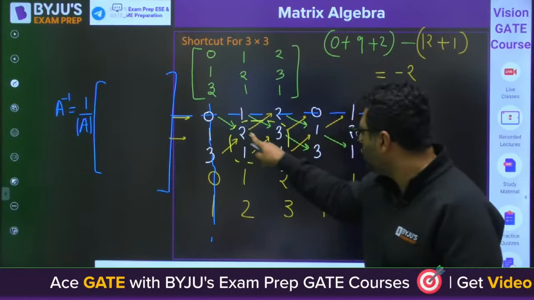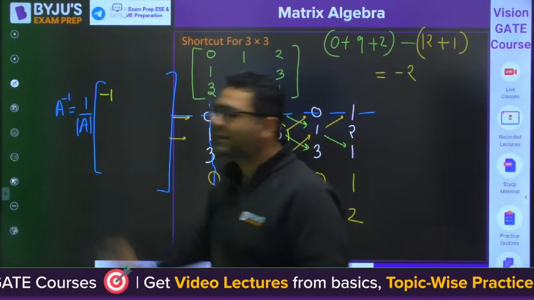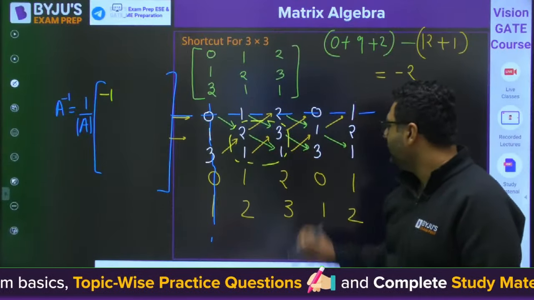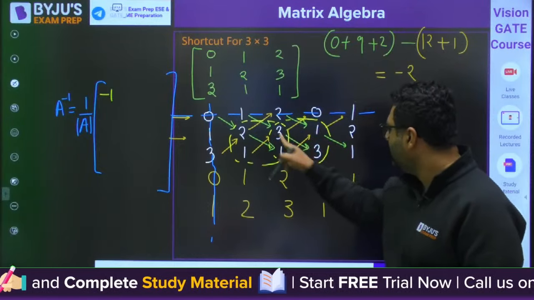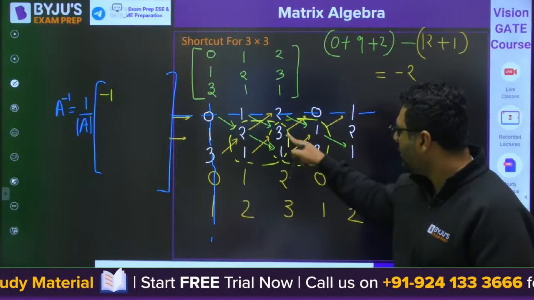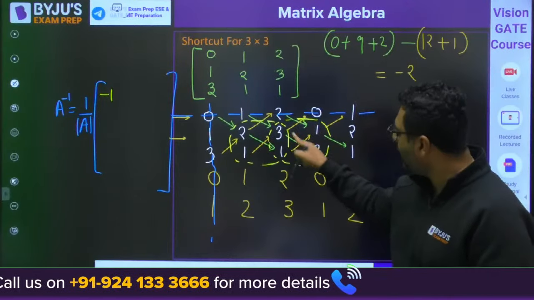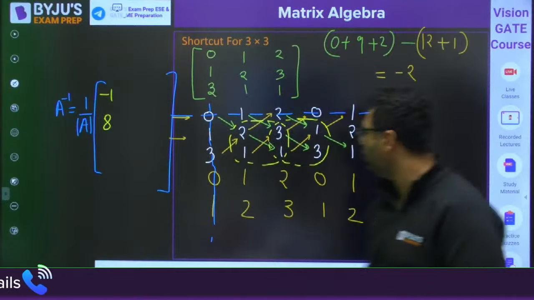If you're writing it, 2 minus 3, this is the first element. 2 minus 3 is minus 1. Then next you will take this: 9 minus 1. Are you getting it? You will write vertically, you are expanding horizontally.